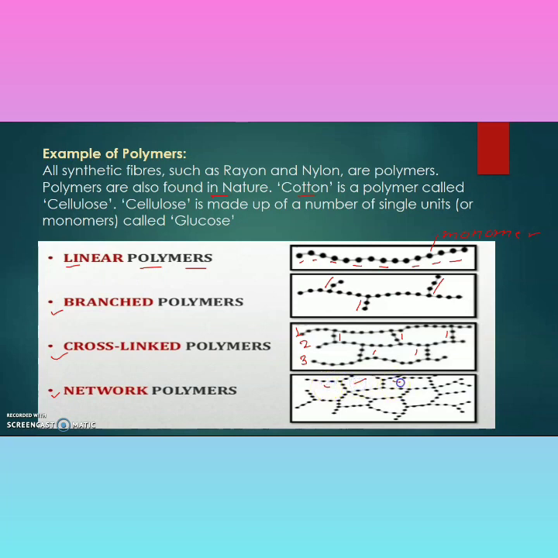They have a branched structure and they are randomly combined with each other. So this is the example of network polymers. So there are different ways of polymerization of the monomers. We can differentiate them in 4 categories, that is linear polymer, branched polymer, cross-linked polymer, and network polymers.